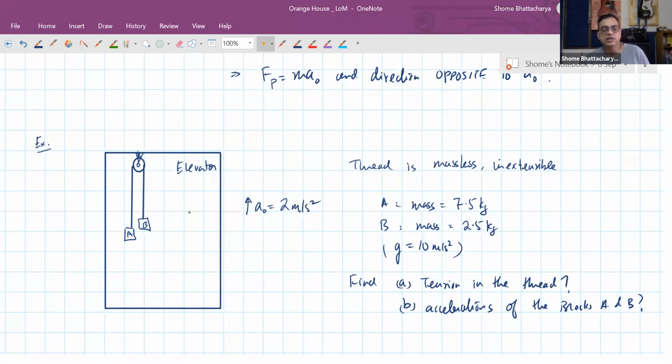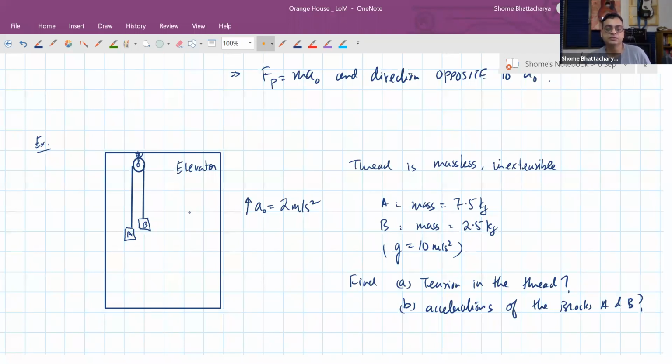But this time we have to understand that the acceleration of A and B that we are considering, that the heavier block A is coming down, B is going up, will be with respect to what? It will be with respect to the pulley, which is basically the elevator, because it's fixed to the elevator. So it's not going to be the acceleration in the ground frame, it is going to be the acceleration with respect to the elevator. And secondly, the free body diagram of A and B is then made in the elevator's frame.